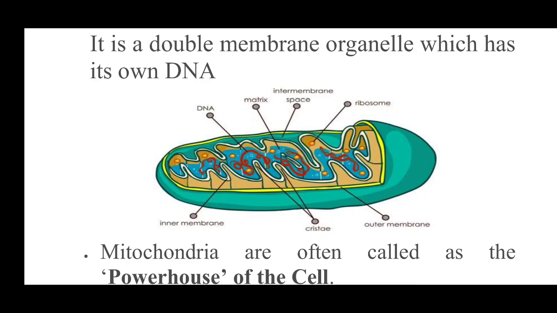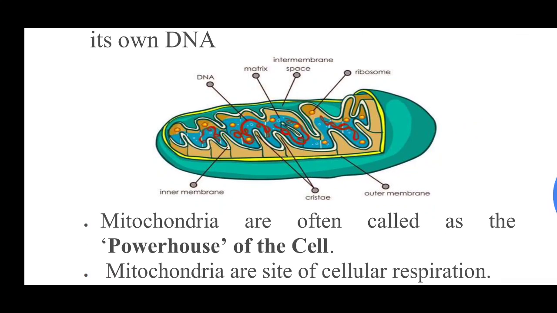This is the structure of mitochondria. It has two membranes, outer membrane and inner membrane. Now, what were the stack-like structures in the Golgi apparatus known as? They were known as cisterns. And the stack-like or irregular shaped structures and the fluid-like matrix inside the mitochondria are known as cristae. Now, mitochondria is also known as the powerhouse of the cell.